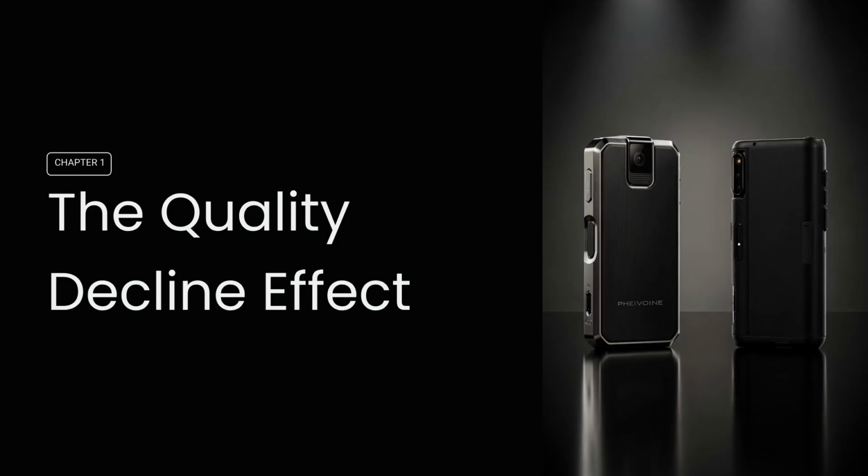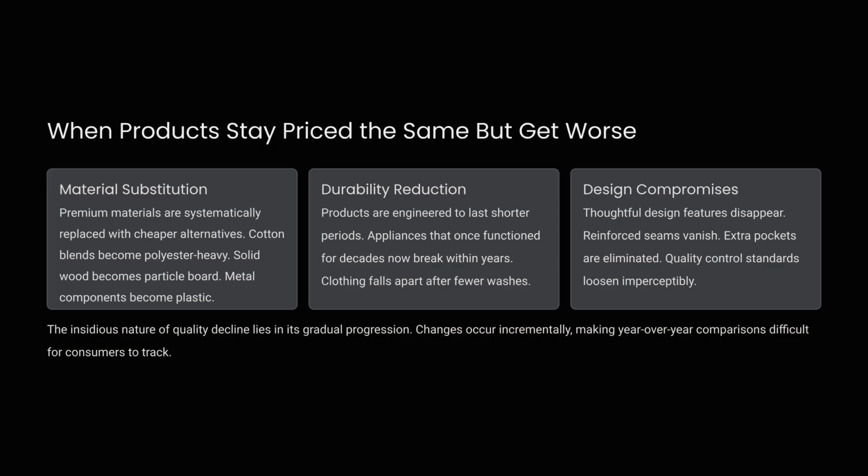Chapter 1. The Quality Decline Effect. This mechanism involves reducing the inherent quality of a product or service while keeping the price stable. Quality decline manifests through material substitution, replacing premium ingredients with cheaper alternatives. It also includes durability reduction, where products are engineered to last shorter periods, and design compromises, where thoughtful features are eliminated. These incremental changes are difficult for consumers to track.